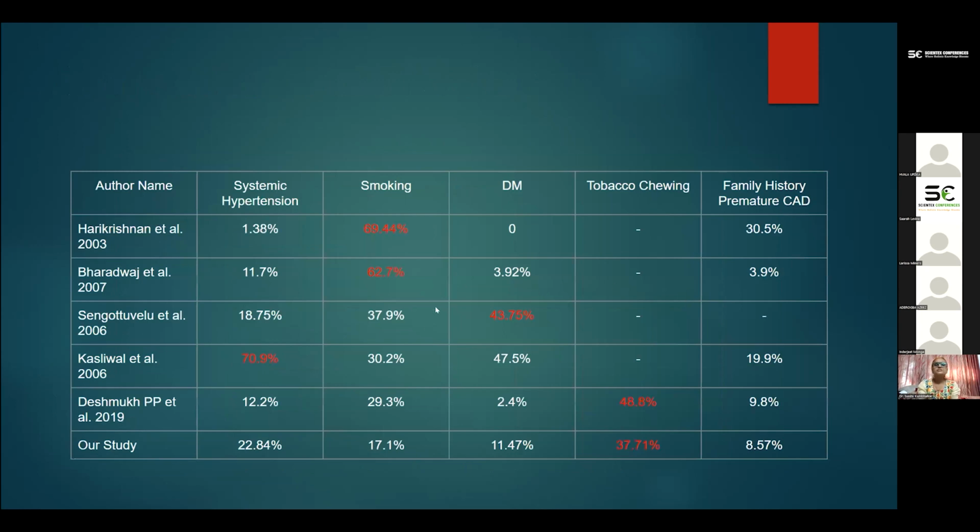Our study corresponds to other authors like Hari Krishnan and Bharadwaj. They also found smoking to be an important traditional risk factor. Sengottuvelu found 43.75% of the cases having diabetes mellitus, while Kasliwal in their study found systemic hypertension in 70% of the cases. In our study, we find tobacco chewing to be an important factor in 37.71%.